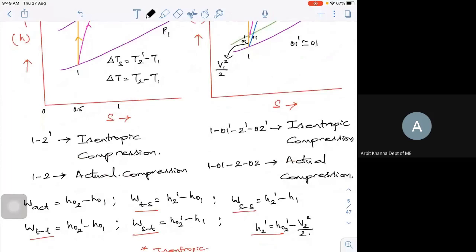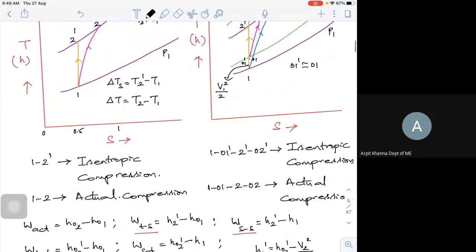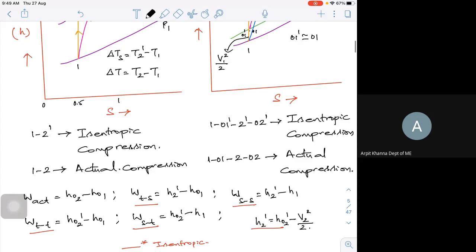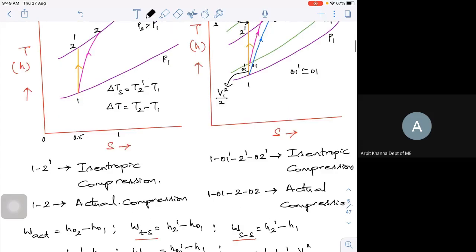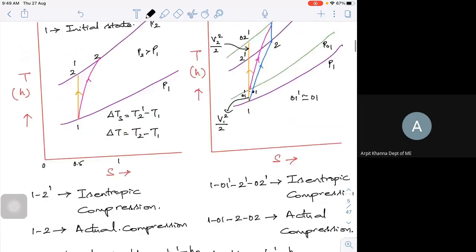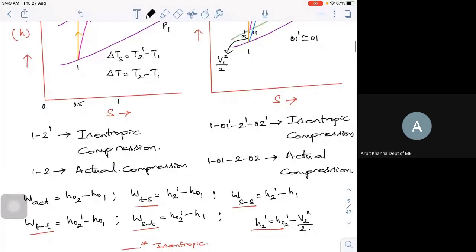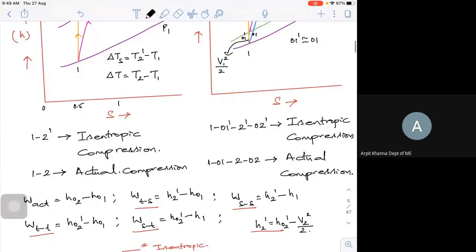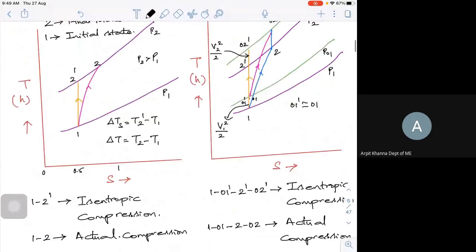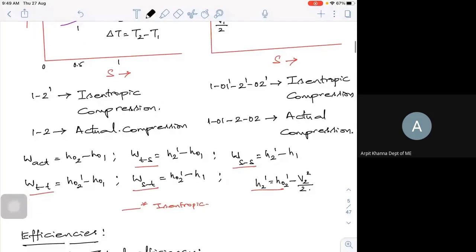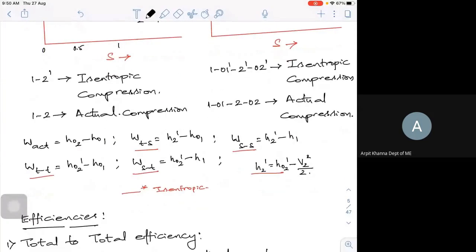And if it is total to total, I have kinetic energy at the inlet, which is H naught 1, and I have the kinetic energy at the exit, which is isentropic, H naught 2 dash. If it is static to total, I don't have any kinetic energy at the inlet, but I do have some kinetic energy at the exit. So it becomes H naught 2 dash minus H1. You have to be very careful in seeing what is total to total, total to static, static to total, and static to static. If you understand this, then all the efficiencies that we look into in compression and expansion processes become easy for you.